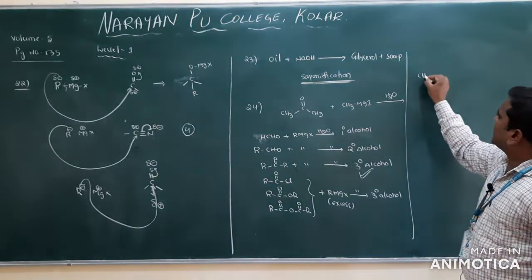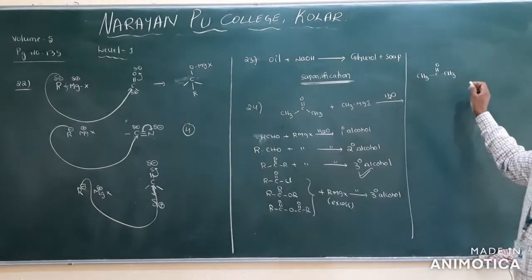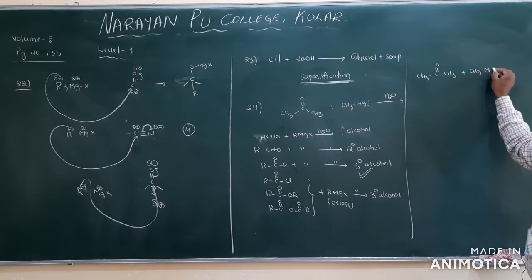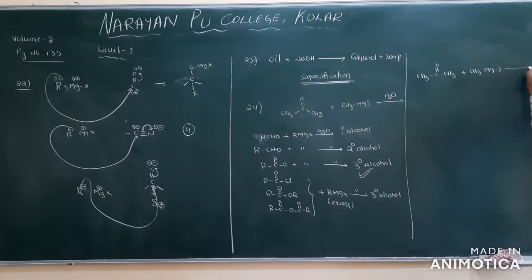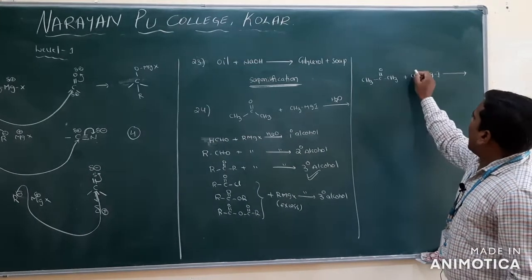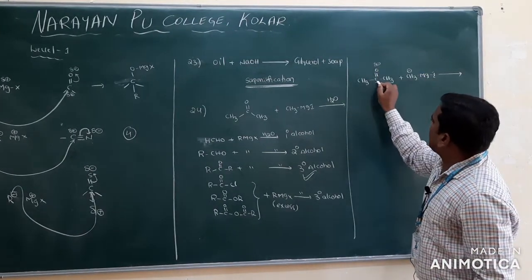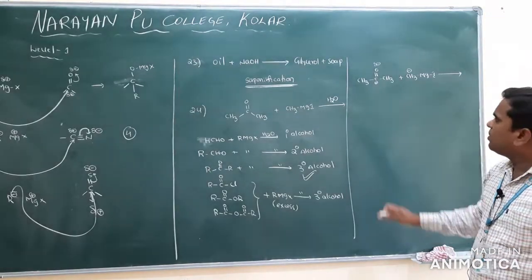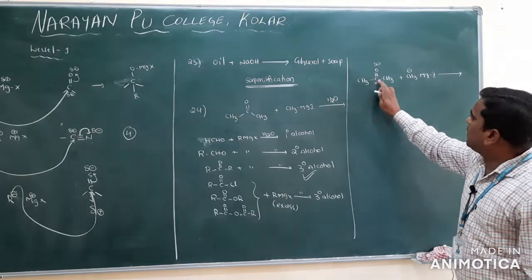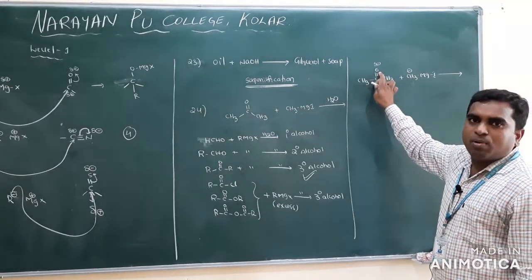So for a tertiary alcohol, how do you write the reaction? Simple. Take CH3, C double bond O, CH3, and here CH3MgI. Clear? This carbon is positive and the methyl is negative. Always remember, the methyl group in the Grignard reagent is added to the carbonyl carbon and converts the double bond O into OH.